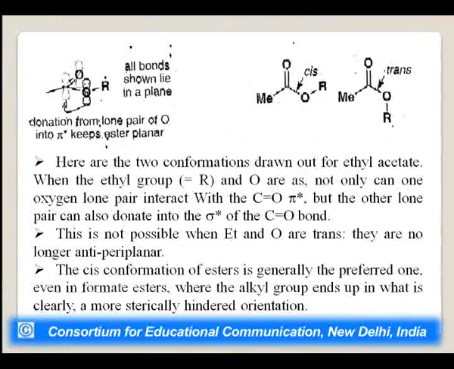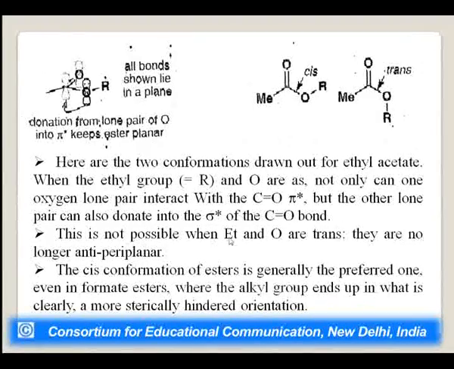You can see this is the trans with respect to this carbonyl group, and this is trans, and you can say all bonds are shown in plane. You can say this oxygen with these orbitals, this carbon, again all these orbitals are in the same plane. Donation from the oxygen lone pair into the pi antibonding orbital keeps the ester planar. Here are the two conformations drawn out of ethyl acetate. When the ethyl group, that is R on oxygen, is cis, not only can one oxygen lone pair interact with the carbon oxygen double bond pi antibonding orbital, but the other lone pair can also donate into the antibonding orbital of the carbonyl bond.